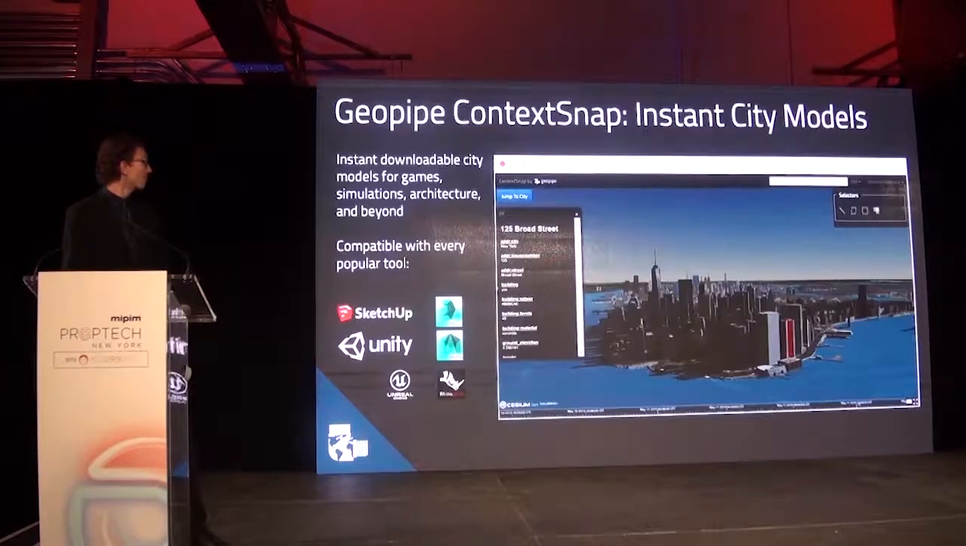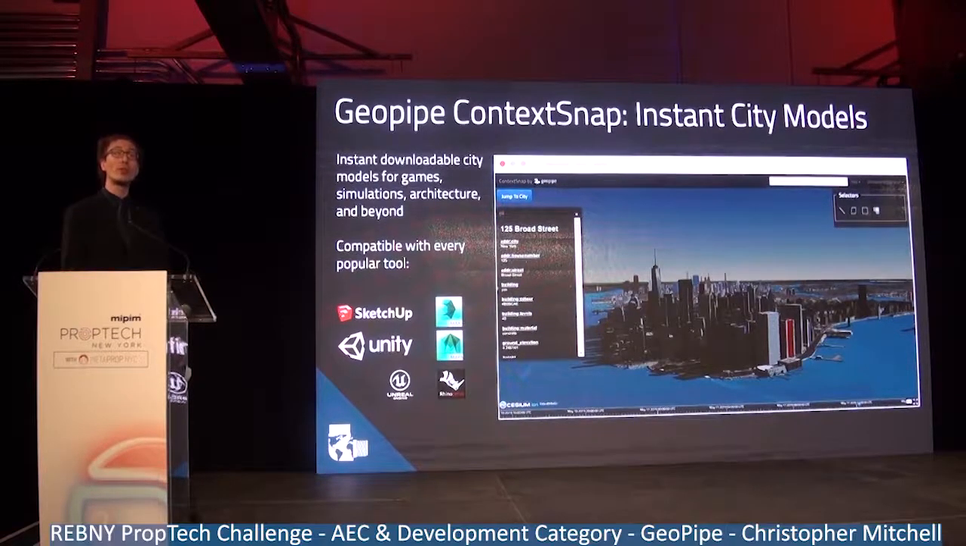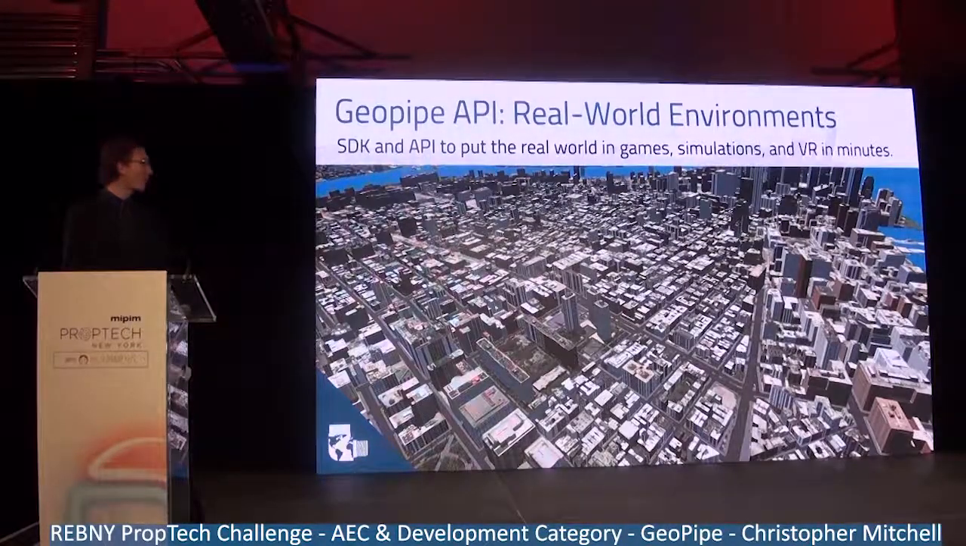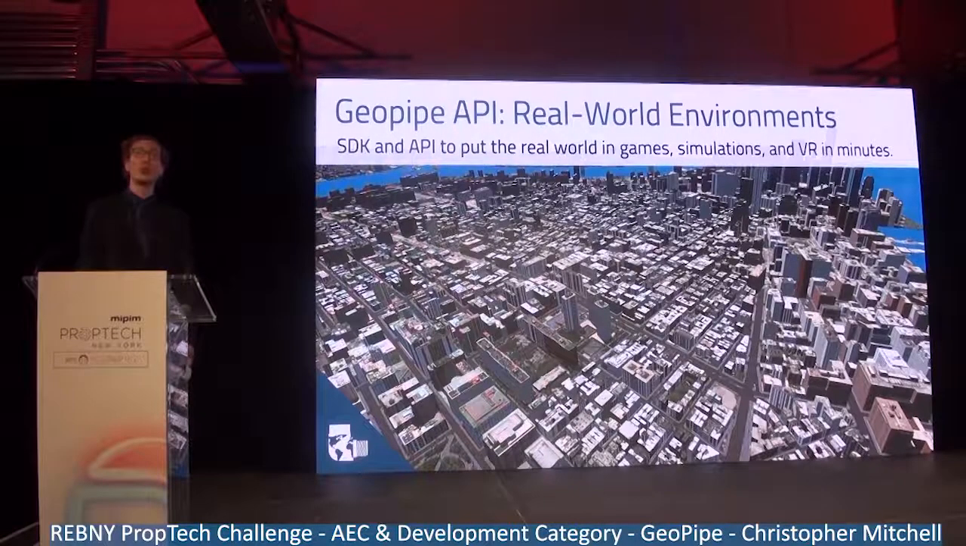Our Geopipe Context Snap product lets AEC professionals explore our city models within a web browser, including clicking on any building to see everything we know about it. You can then select an area of interest and immediately download a 3D model that you can use to visualize a new building in context, or even create beautiful visualizations. You can download a model at any level of detail and file format that you need for your own software. If you're creating a VR experience or an interactive visualization, we allow you to take Geopipe's SDK and load models directly into programs like Unity.